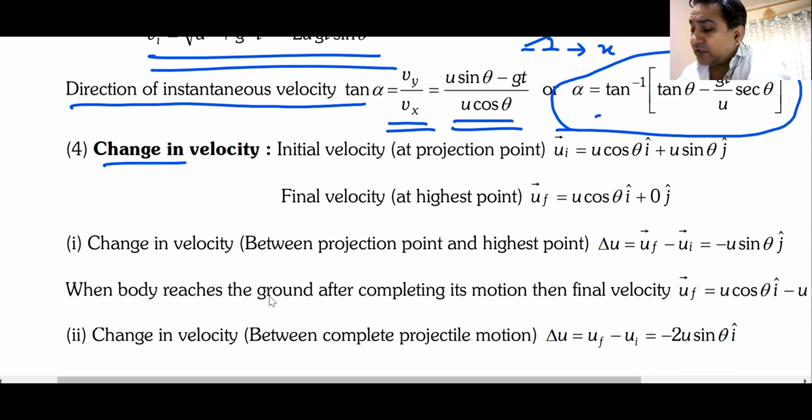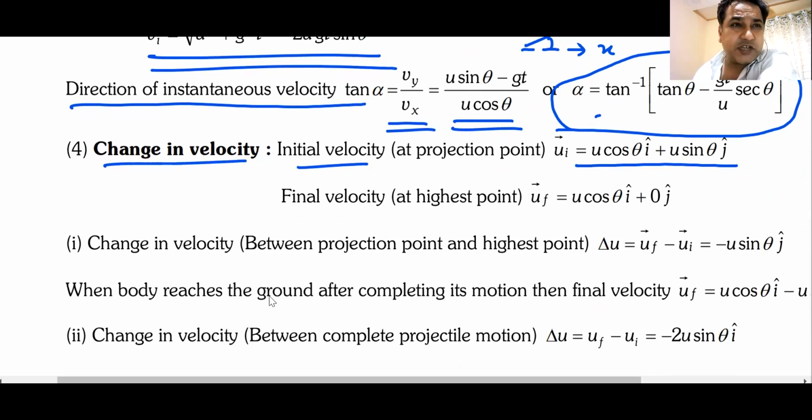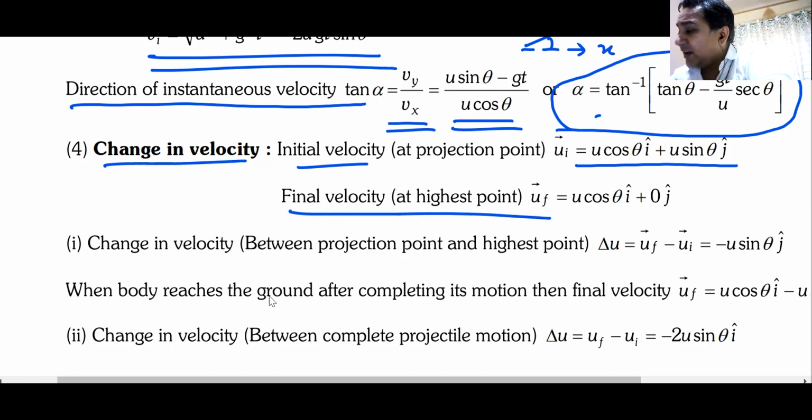Change in velocity: how much has the velocity changed? Initial velocity is u cos theta i plus u sin theta j. We all remember this. We all understand this. Yes or no? Please give me a raise of hands. Yes. Final velocity at the highest point: they are talking about the initial point and the highest point. At the highest point, the vertical velocity is 0, and the horizontal velocity still remains the same.